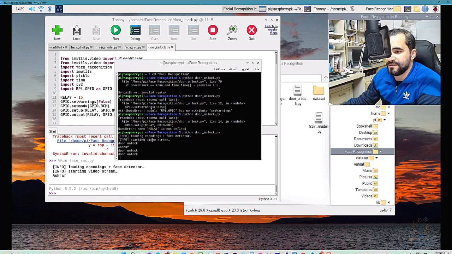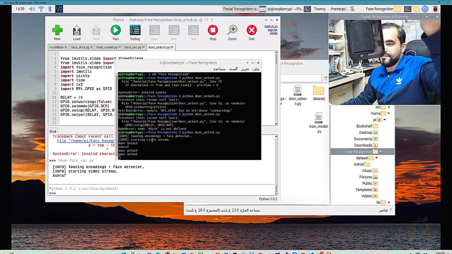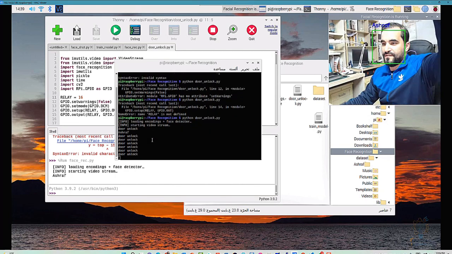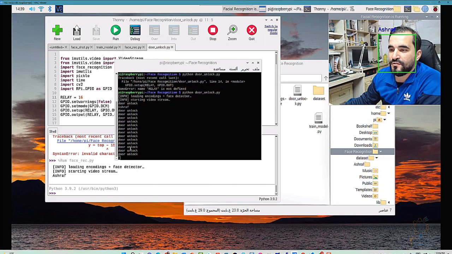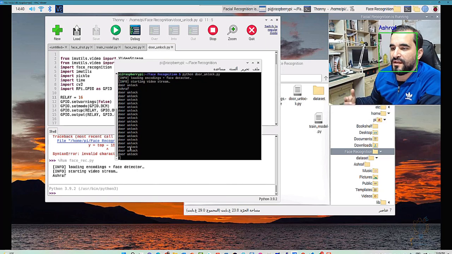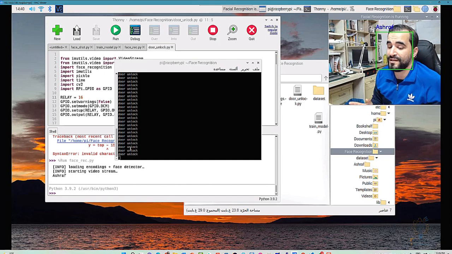Starting video stream, as you can see, and it directly recognized my face. Now, as you can see on the screen, it's saying door unlock, unlock, unlock. It means that anything that you have connected to pin number 16 will turn on, if it is an LED or solenoid with a relay module or anything. So it's basically wiring, but I'm using my face and we are debugging using the text on screen.